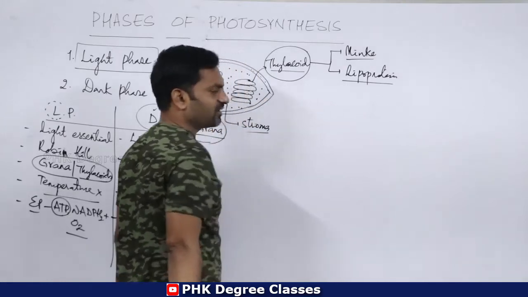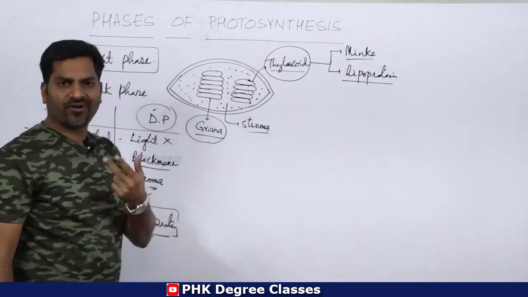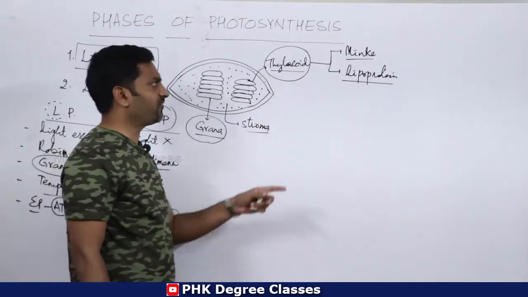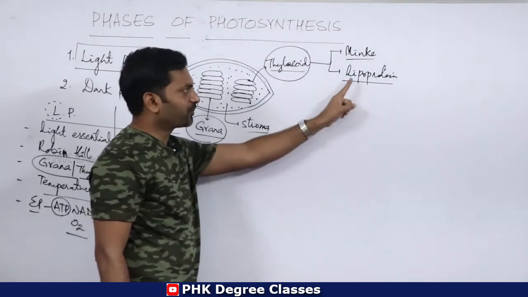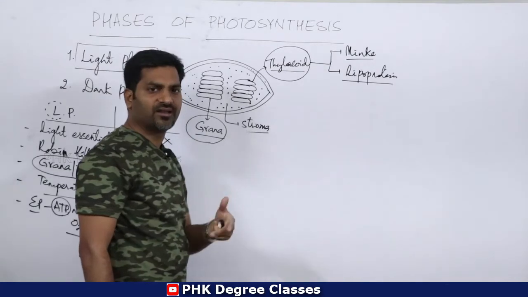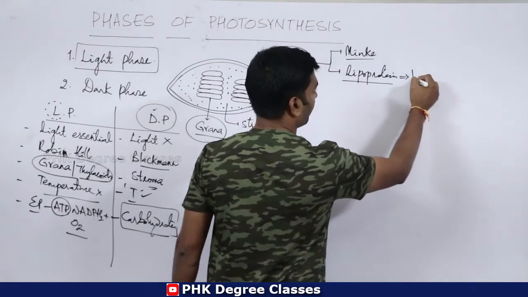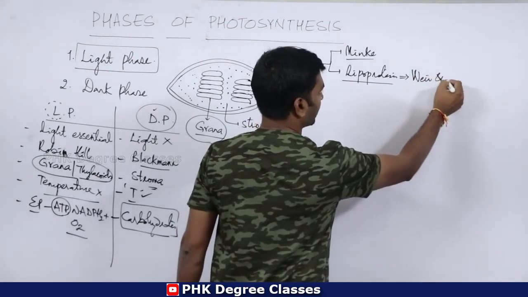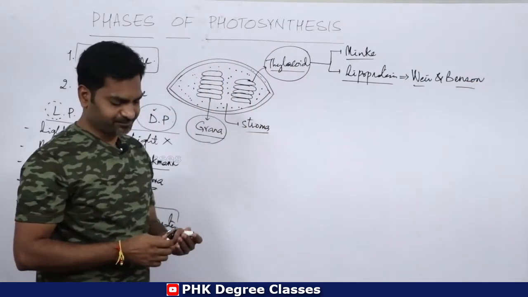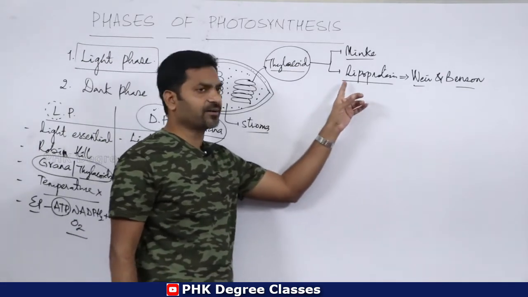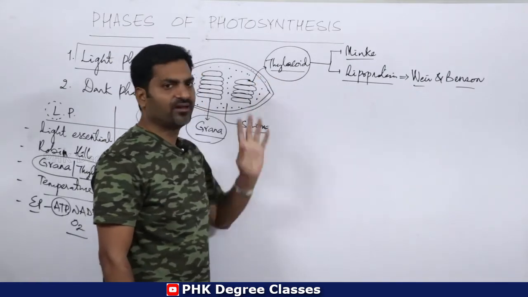Thylakoids are made up of lipoproteins. Lipids as well as proteins combine together and form the thylakoid structure. This concept, that lipoproteins are useful for the making of thylakoid, was first discovered by Weier and Benson. These two scientists told about the structural representation of thylakoids.